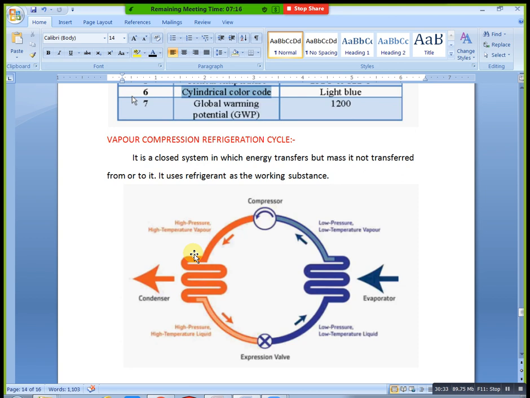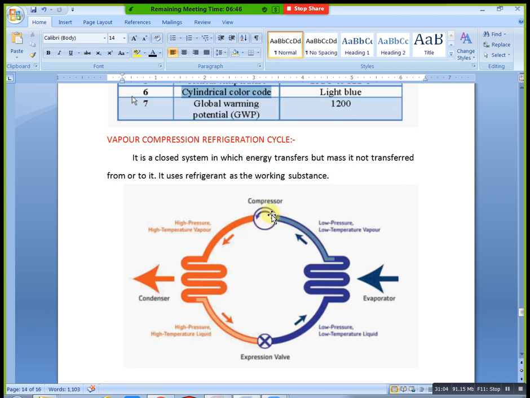Compressor, condenser, expansion valve, evaporator. Just observe these arrows. Starting here, first take the compressor. In this compressor, we are taking our refrigerant in a gas state, like air. Consider it a gas state. Okay.